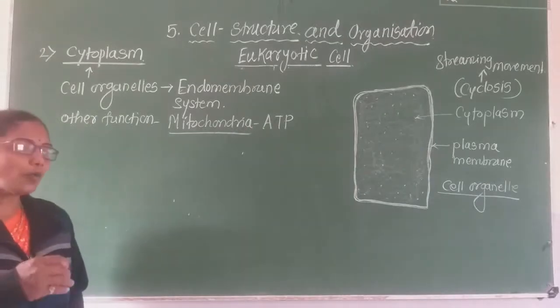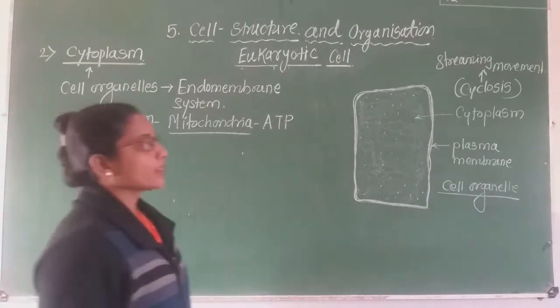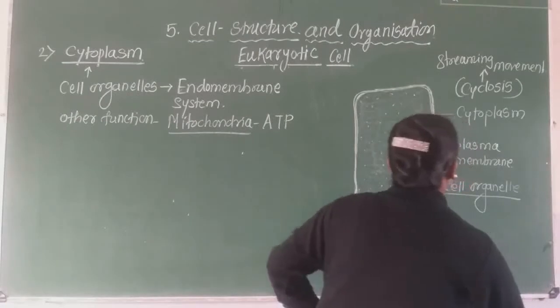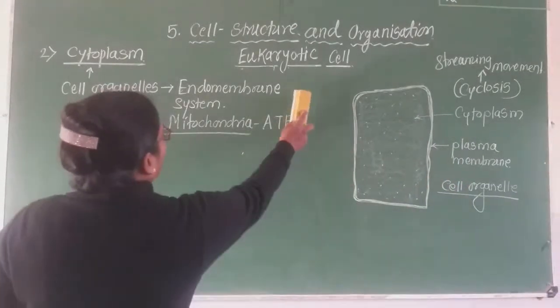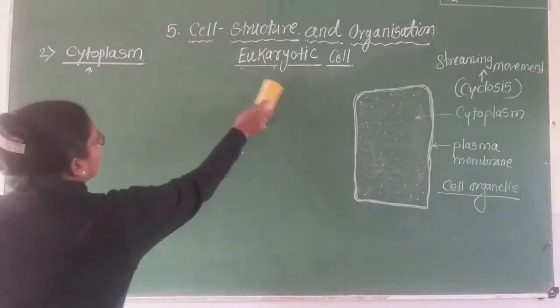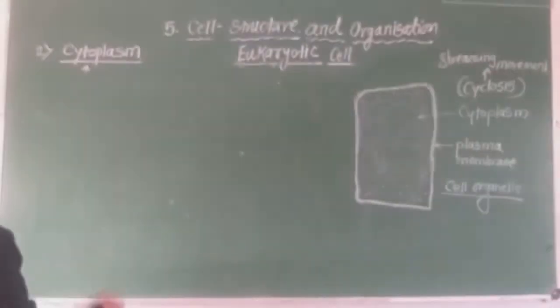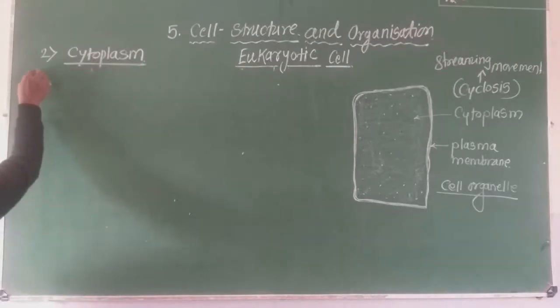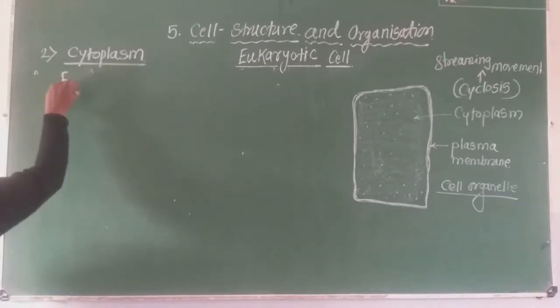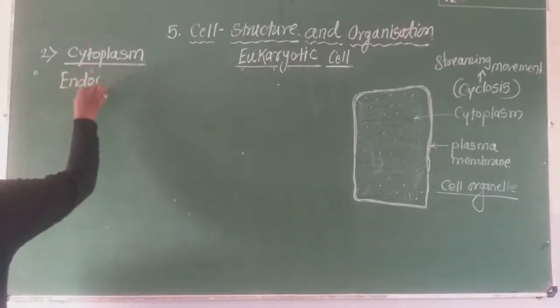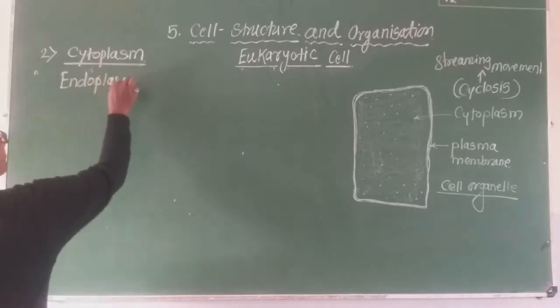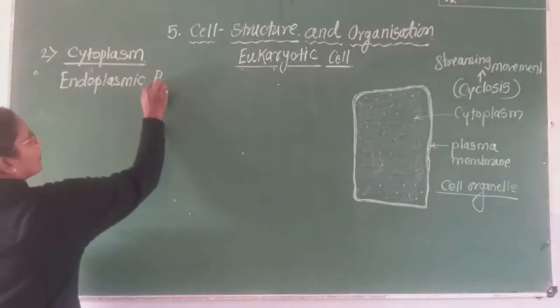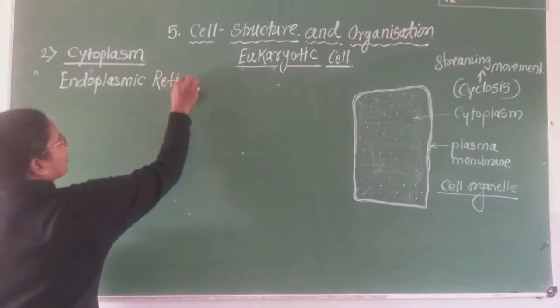Okay. Now one by one we are going to study the cell organelles, of which the first cell organelle we take is the endoplasmic reticulum. What is endoplasmic reticulum?